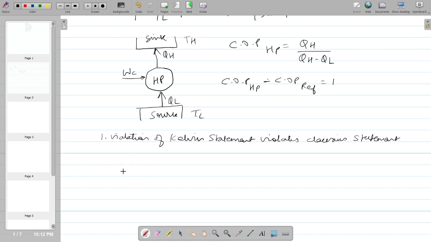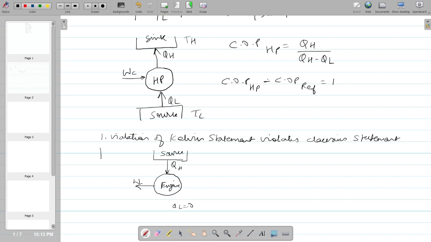So he says that if you consider one engine, now we are violating the Kelvin statement, considering that this engine which is working is giving the work W, which is supplied by the heat from the source. This is a source at higher temperature, supplying heat at the higher temperature to the engine and completely converting it into work. The heat rejected, that is QL, is 0 from this. So what are we violating? We are violating the Kelvin statement.